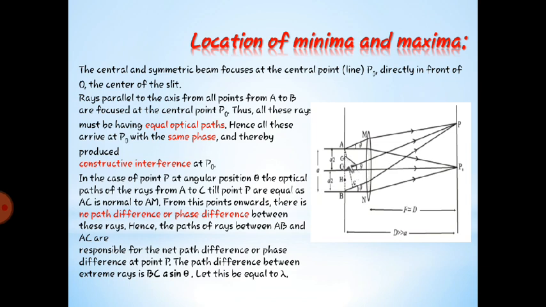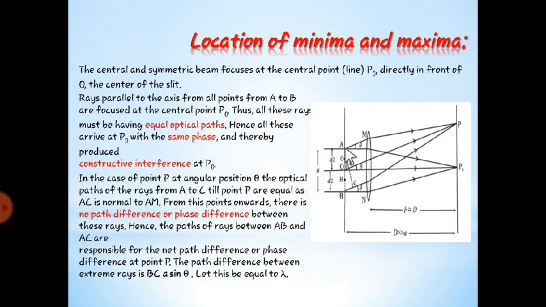AC is normal to AM, as you can see. It is producing 90 degrees. AM is perpendicular to AC. There is no path difference or phase difference between these rays, so they are responsible for the net path difference. Now we have to find out the path difference between them.